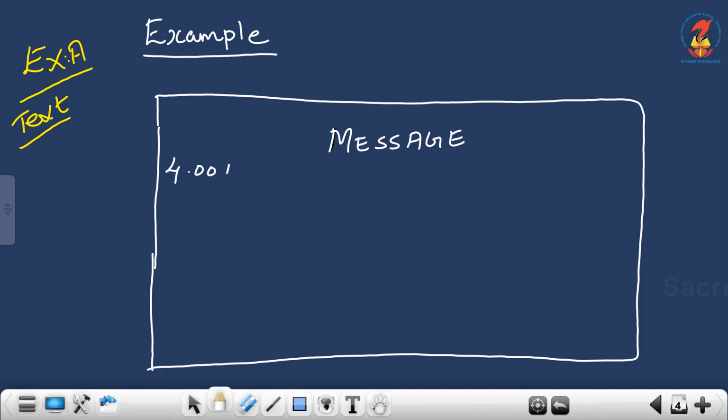Suppose 4 p.m. Then the date, 20th October, 2020. Then under that I am writing the salutation, dear Amit, or you can simply write Amit. Dear Amit.